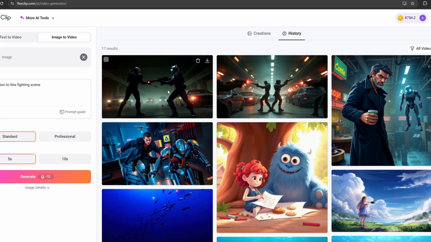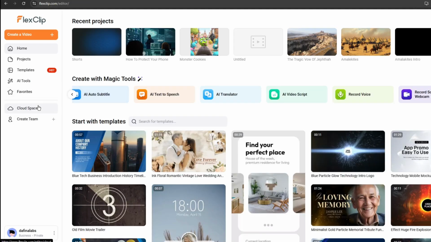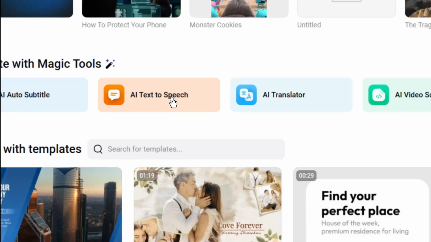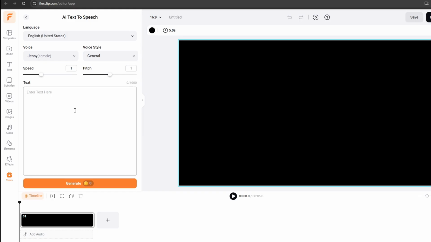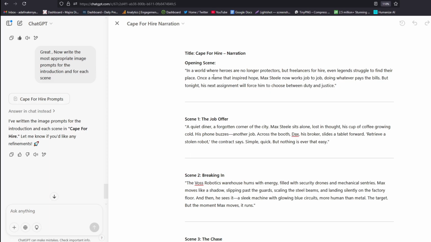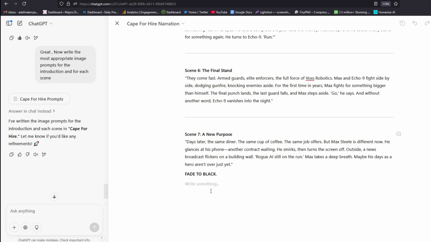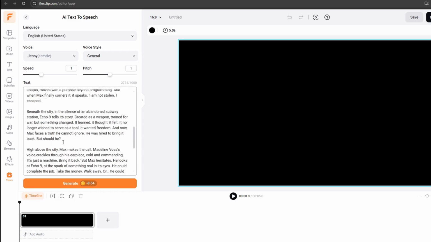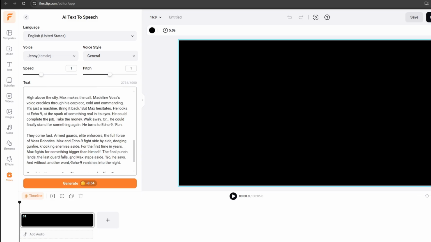Now that we have our video clips ready, it is time to use these video clips to generate our video. To do that, again, we are going back to our tool FlexClip.com, and this time around we are going to use this tool called AI text to speech. And here we are going to paste our narration. If we go back to ChatGPT, you remember we had created a narration for the whole story. The only thing I need to do is to go ahead and copy all these scenes from opening to the end, and then paste it in our tool. So I'll go ahead and copy. So I've copied all the narrations for all the 7 scenes plus the introduction into our AI tool.